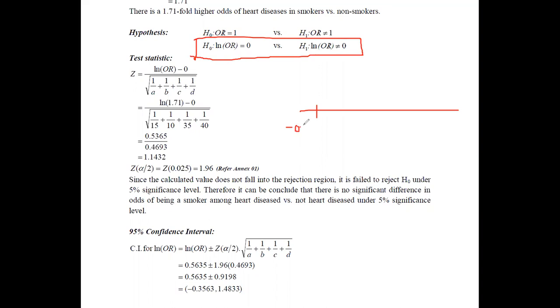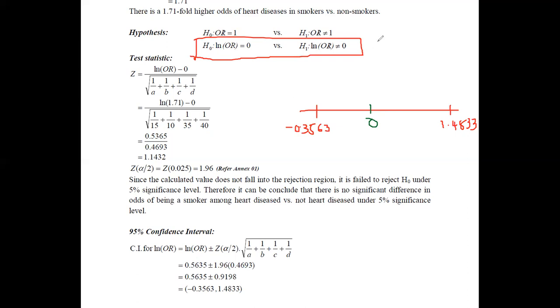It is minus 0.3563 and the upper limit was 1.4833. Therefore, what we have obtained is the confidence interval for the natural logarithm of odds ratio, and you can see that 0 is contained in this region. Since 0 is contained in this region, you fail to reject H naught. It means that this ln OR can take the value 0 also. Therefore, we can still confirm it using the confidence interval also.